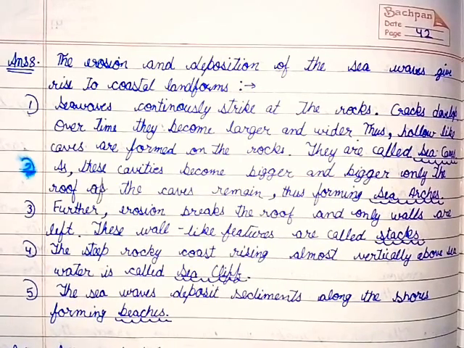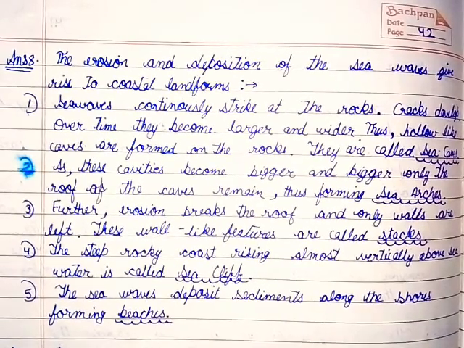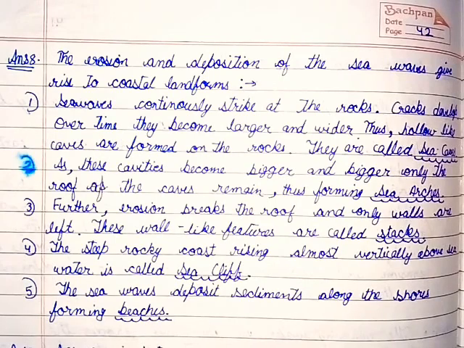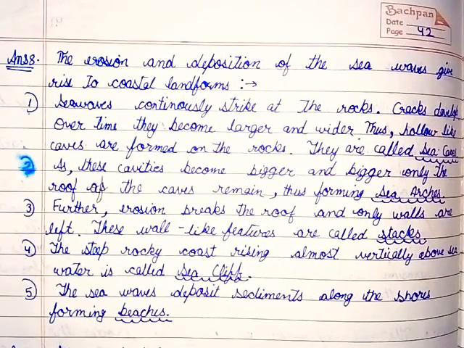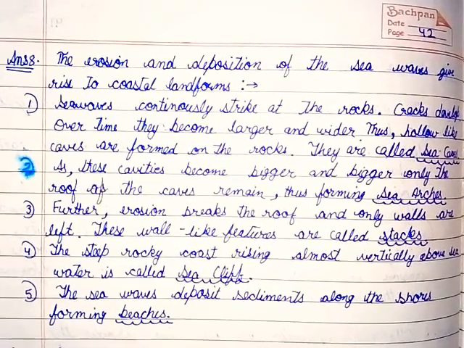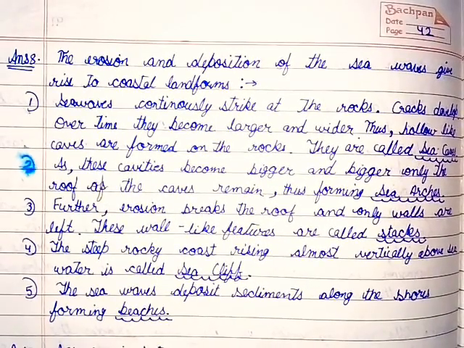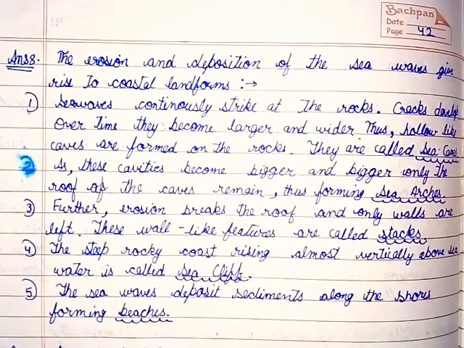As these cavities become bigger and bigger, only the roof of the caves remains, thus forming sea arches. Further erosion breaks the roof and only walls are left. These wall-like features are called stacks. The steep rocky coast rising almost vertically above the water is called a sea cliff. The sea waves deposit sediments along the shores, forming beaches.